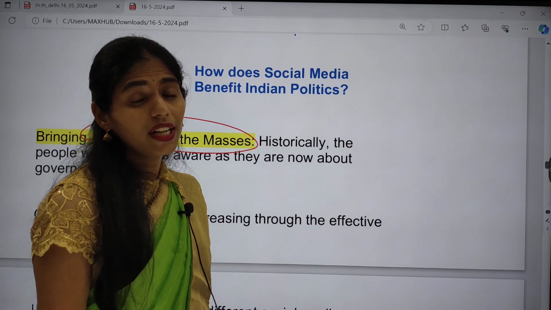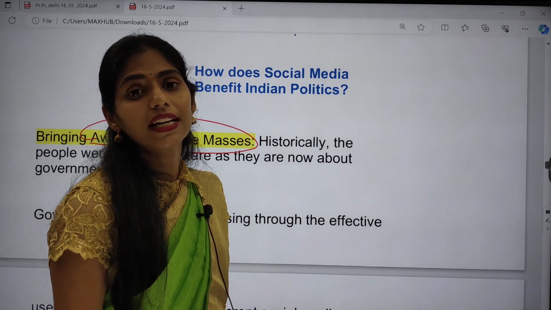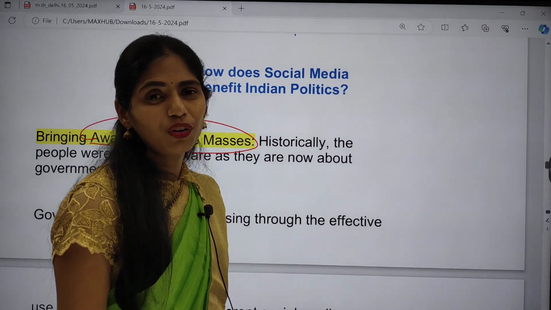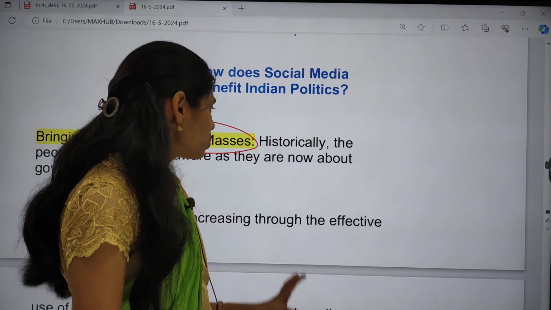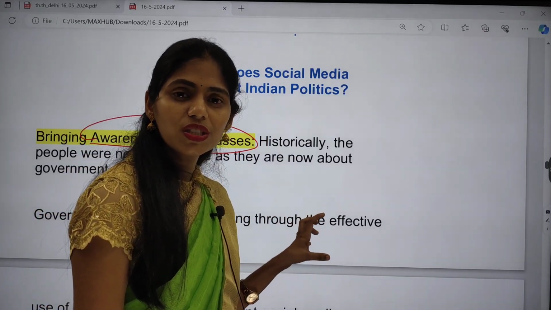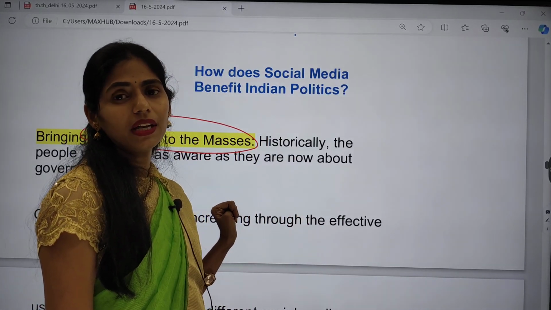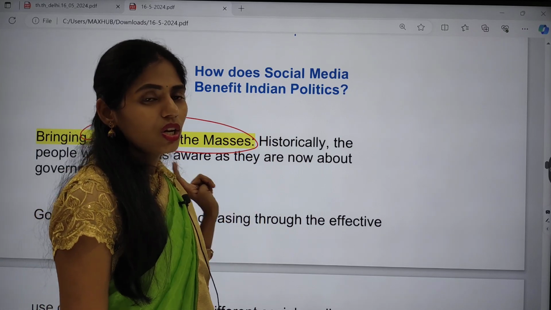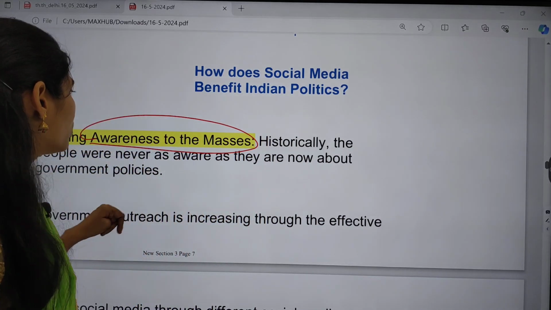Now even in rural areas we have good internet connections at an affordable price. Because of that, political parties are using social media for their campaigning and advertisements. That is increasing awareness among the masses.